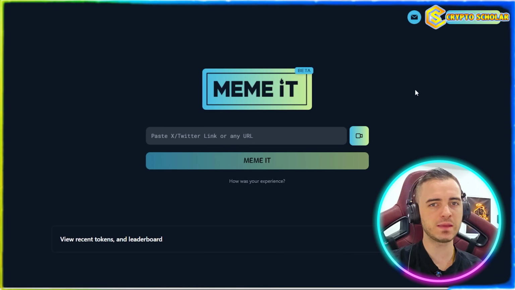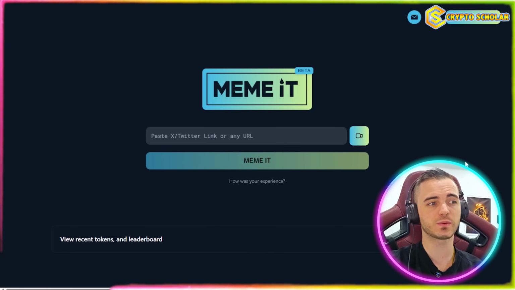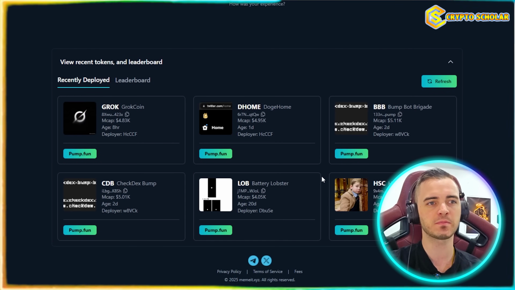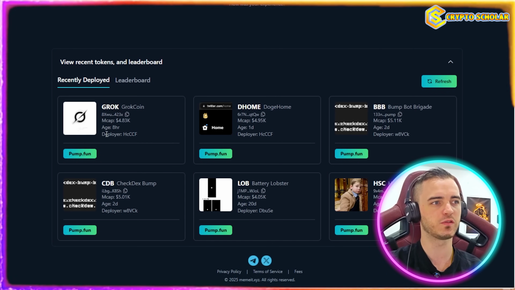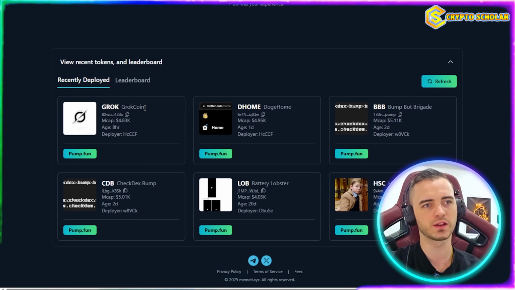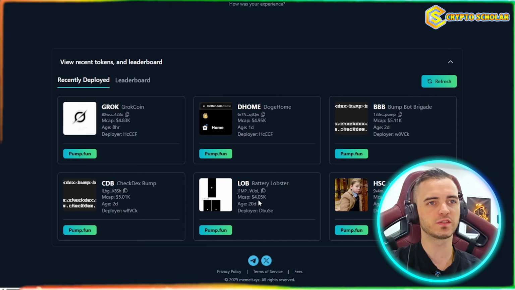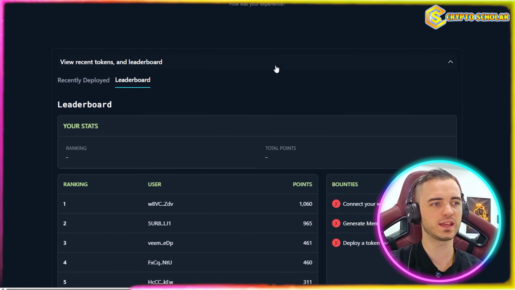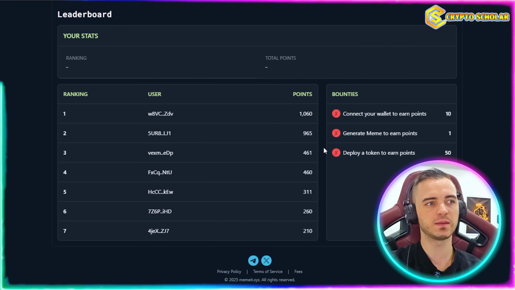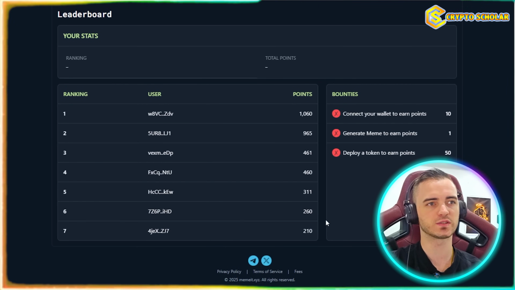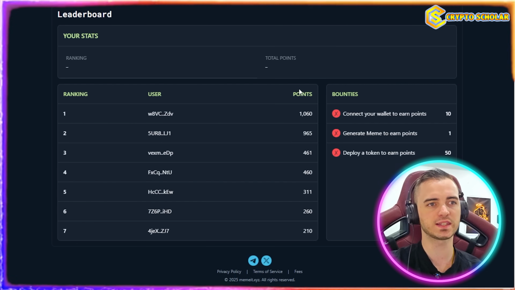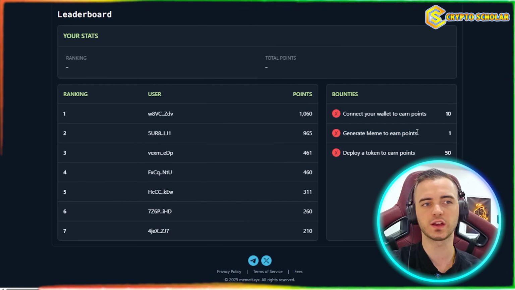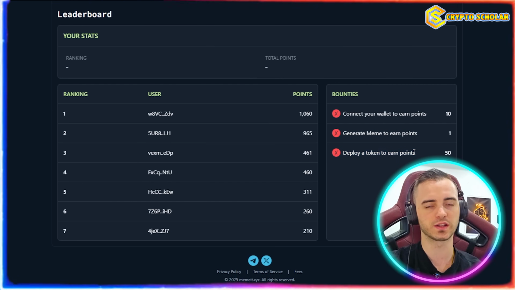So that is MEMEiT. And guys, this is one of the best ways to create meme coins. We can see people are already doing this. This is going to be a massive platform. We can see other people have put in links here. This is Grok token. We have BBB, and we have a bunch of others here that are basically recently deployed. There's also a leaderboard here to show us the best meme coins out there created by various wallets, and you're going to gain points here by obviously connecting your wallet, generating meme tokens to earn points, and deploying the token to earn points as well.